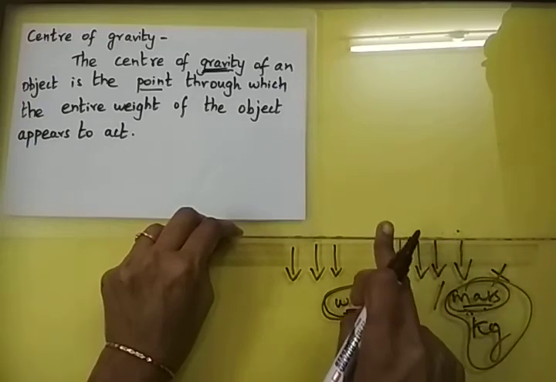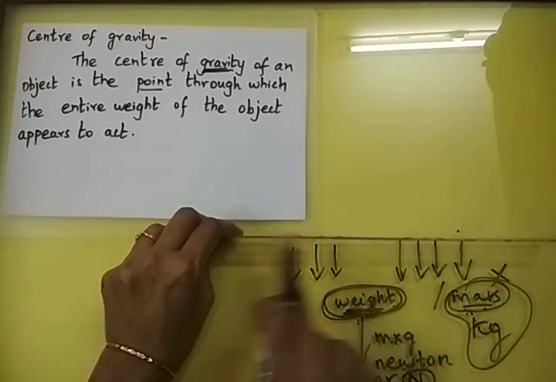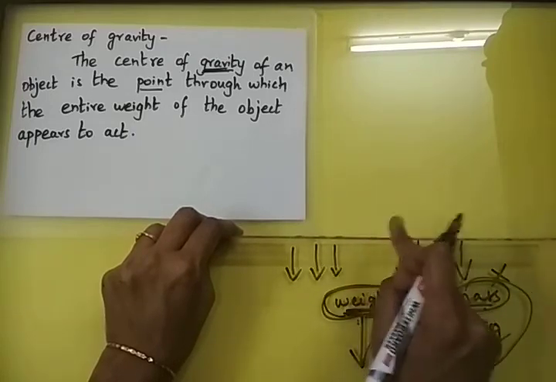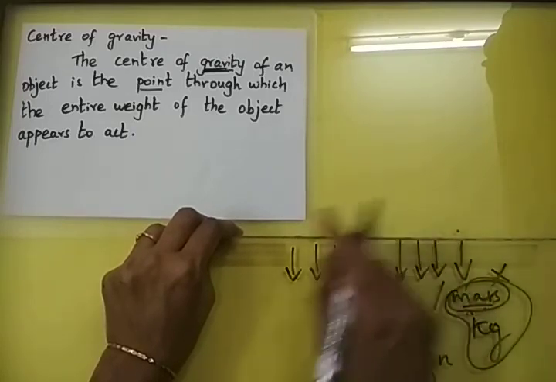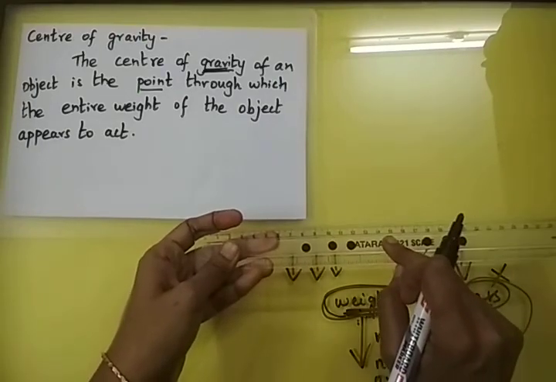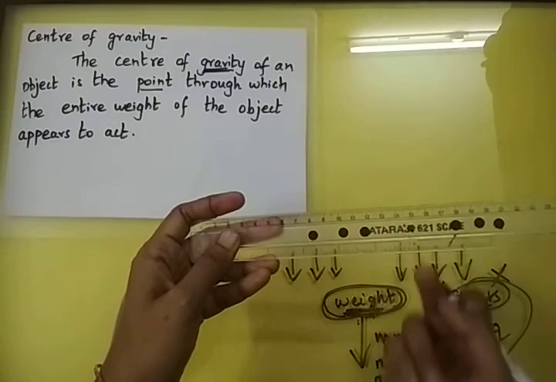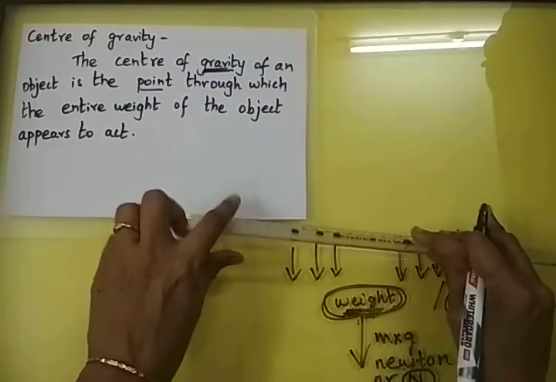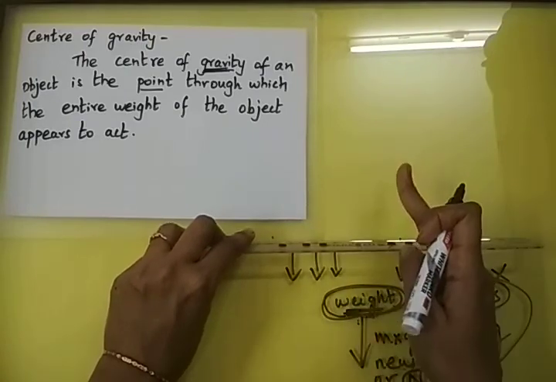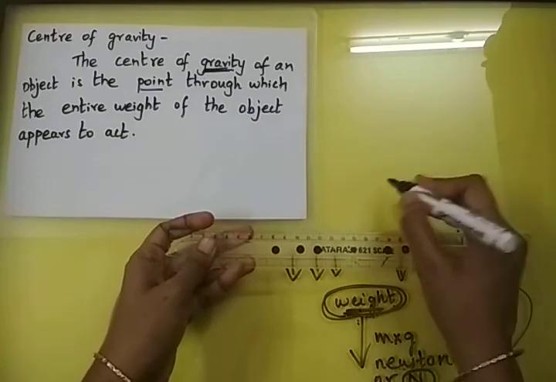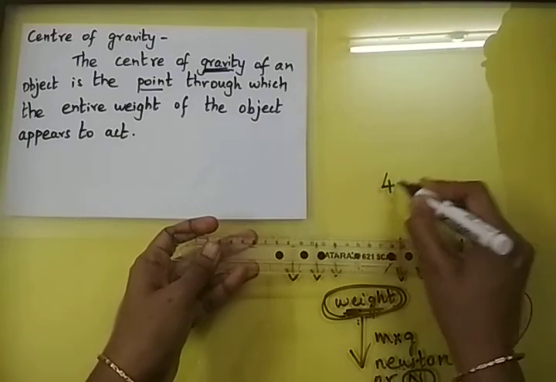So the center of gravity is a point through which the weight of the body appears to act. This is the particular point at which the whole weight of the body appears to get concentrated, and that is why we are able to exert an opposite force, the same force but opposite in direction. So suppose this scale has a weight of 4 Newton.